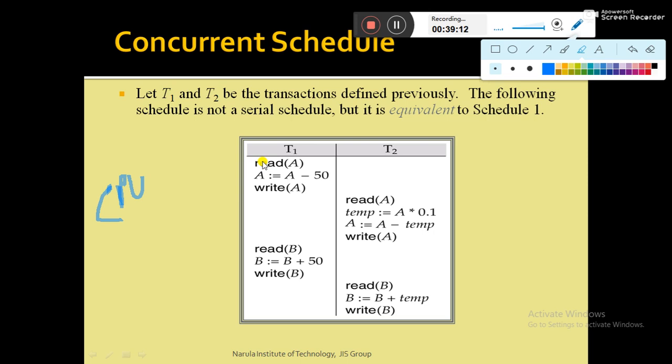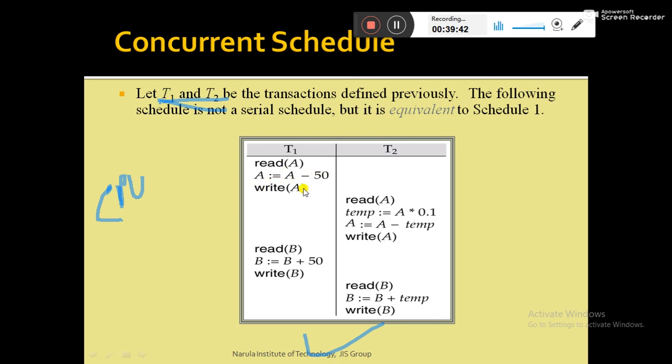And if the CPU is executing one transaction at a time, then that scenario can be represented with the help of a serial schedule. Suppose T1 and T2 are two transactions, and they are executed by the CPU concurrently or parallelly. Then that scenario has to be represented with the help of a concurrent schedule, and this is the concurrent schedule.